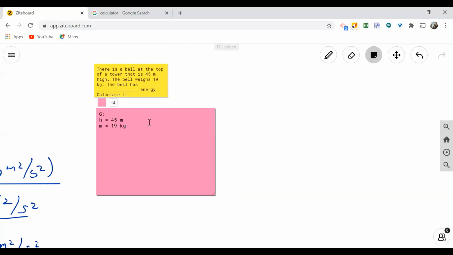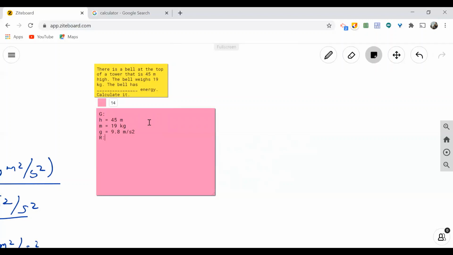And of course, since we're talking about gravitational potential energy, there is a constant for acceleration due to gravity, which is 9.8 meter per second squared. Okay. So kompleto na ating given.